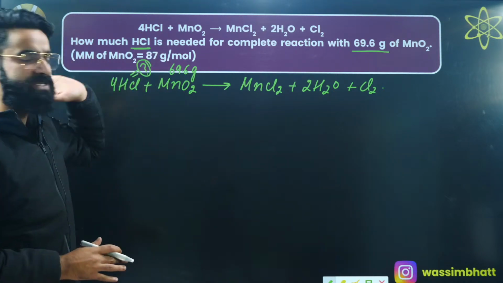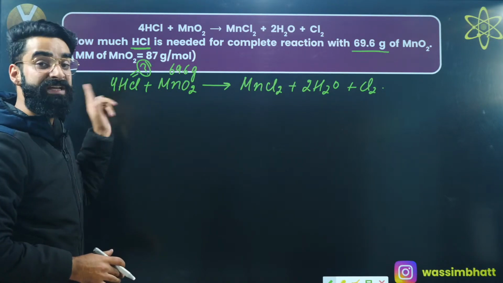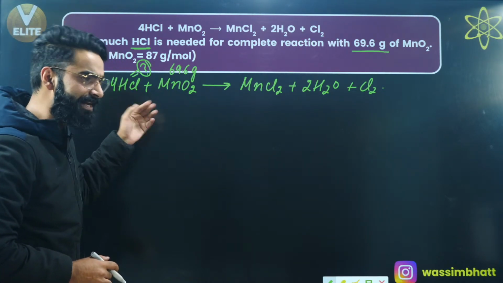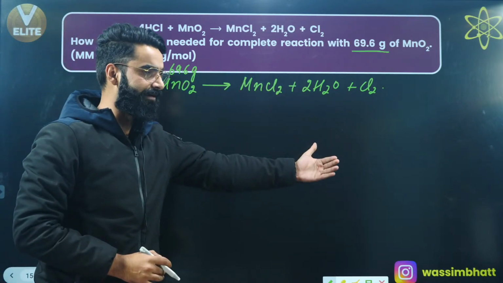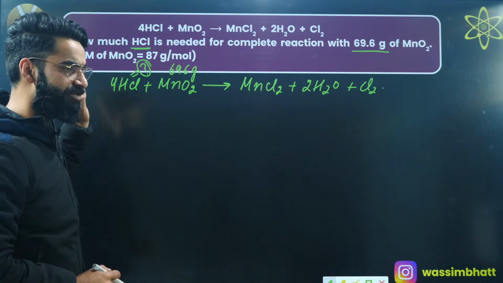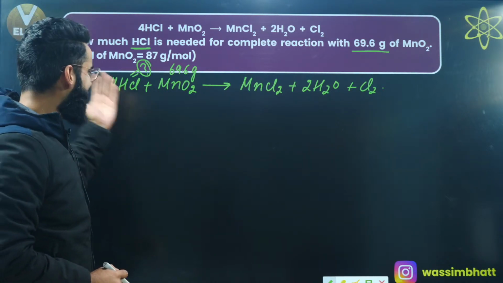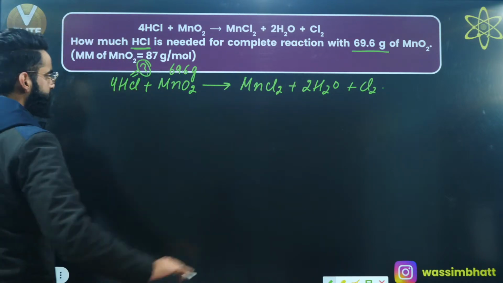The molar mass of MnO2 is given to us, right? So what do I need to calculate? I need to calculate the mass of HCl. If I need to calculate the mass of HCl, while writing the statement, I'll be writing the HCl on the right hand side, right? That's what we do. Since I need to calculate the mass of HCl, I'll try to write the HCl on the right hand side. Perfect. Have a look exactly.